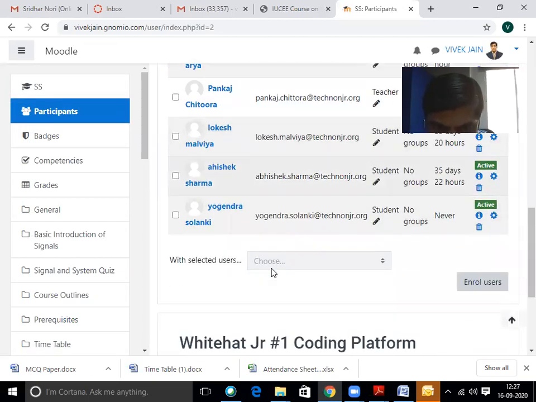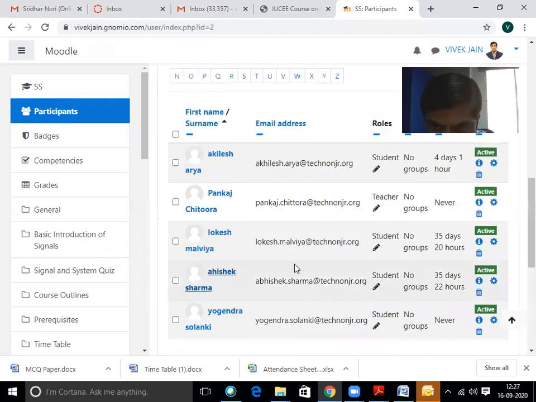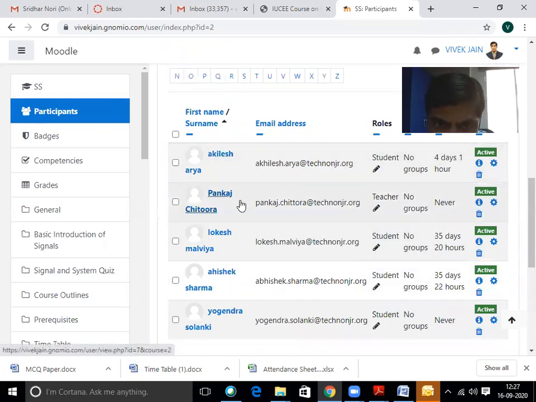Here, there are a total of 5 participants: 4 participants joined as students and 1 participant joined as a teacher. The participant names are Akhilesh Arya, Pankaj Chittora, Lokesh Malviya, Abhishek Sharma, and Yogendra Singh Solanki.